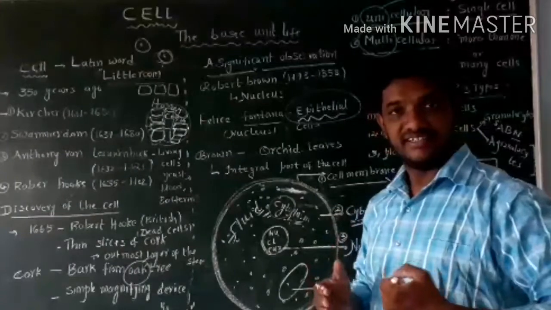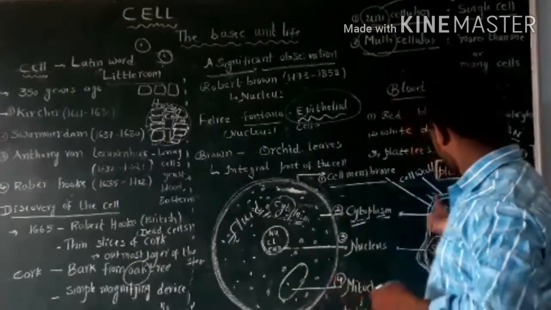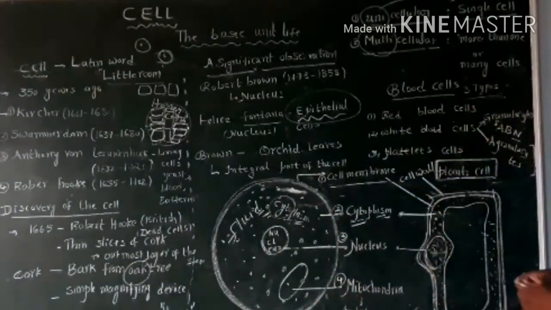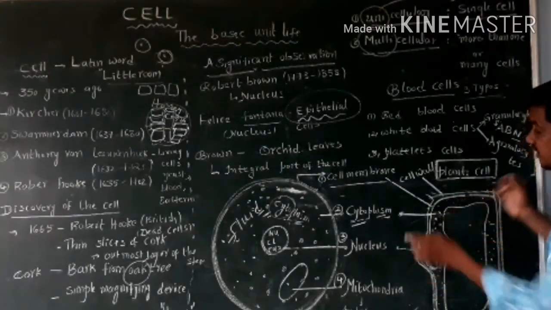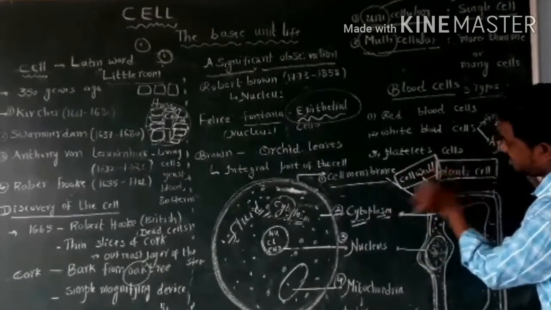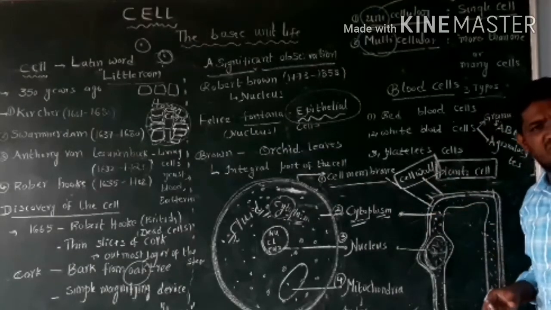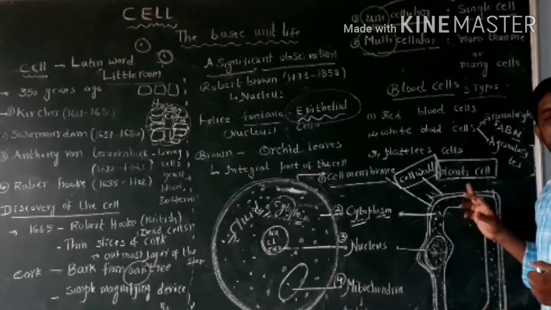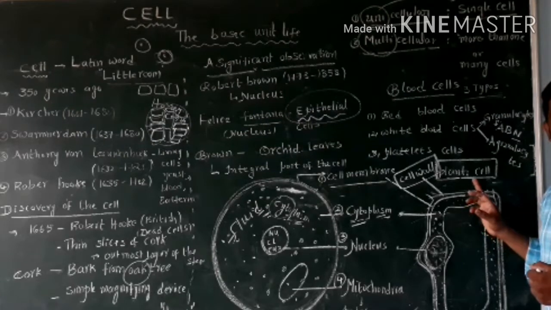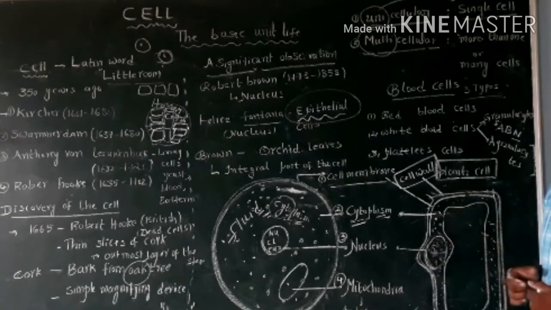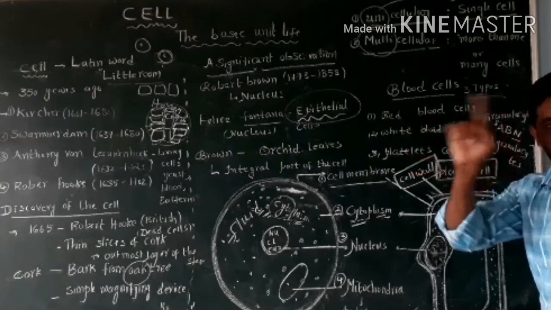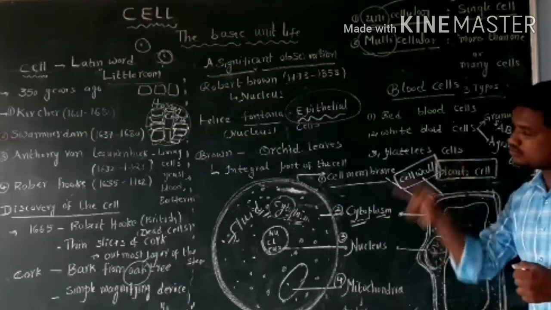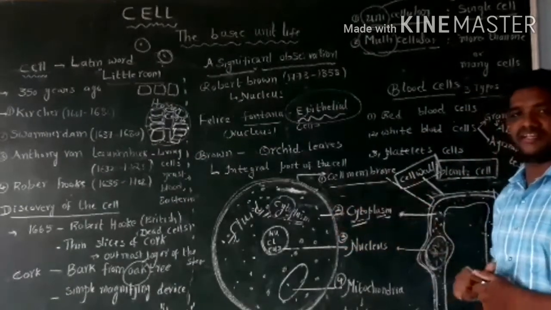Now let us see the plant cell. See, the outermost layer is there. The outermost layer of the plant cell is called the cell wall. It is very, very important, in competitive exams also. What is the outermost layer of the plant cell? Cell wall. What is the outermost layer of the animal cell? Cell membrane.